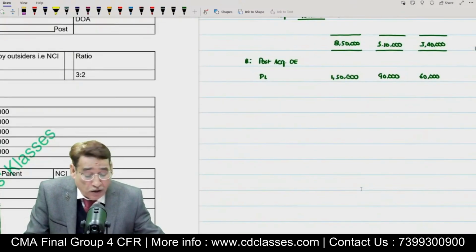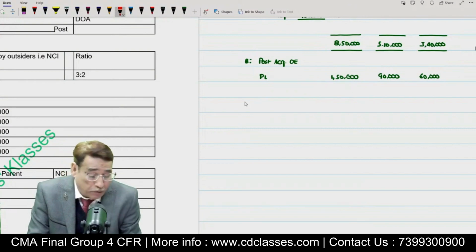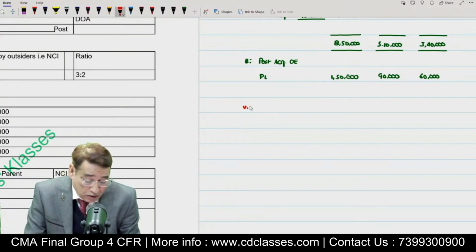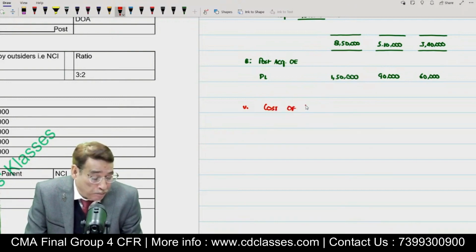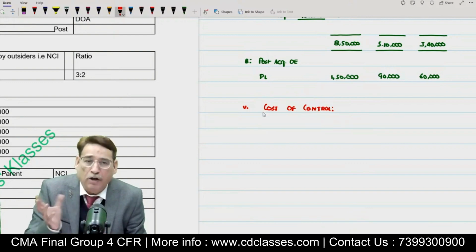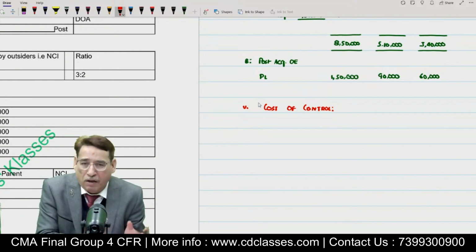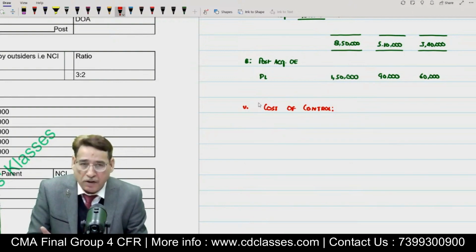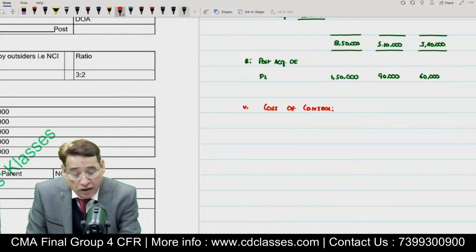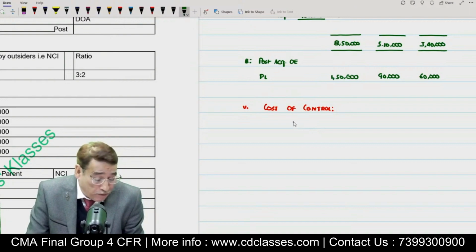So here we go. And now in the next step, under step number 5, we are supposed to compute the cost of control. Basically, in order to compute the cost of control, what do we need? We need the share of the parent in the net assets on the date of acquisition, and we shall have to compare it with the amount of the consideration. So now I am going to compute the cost of control in 2 steps.